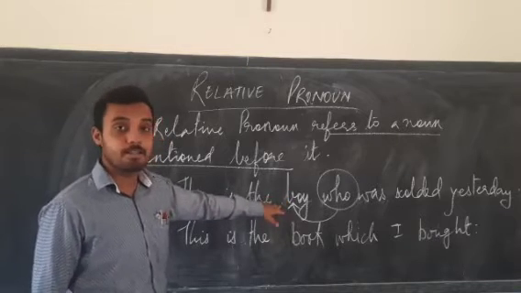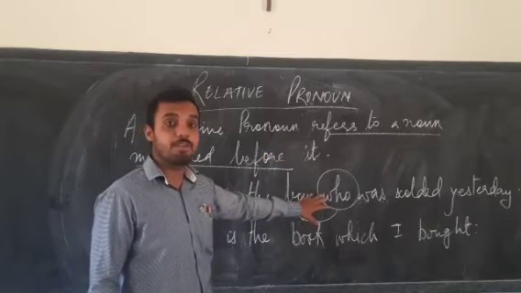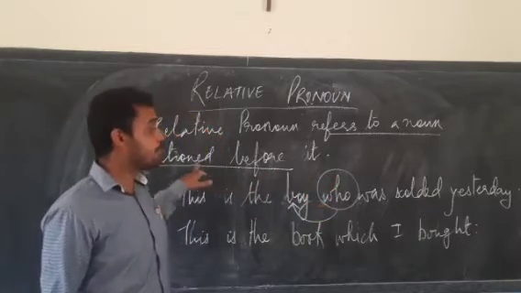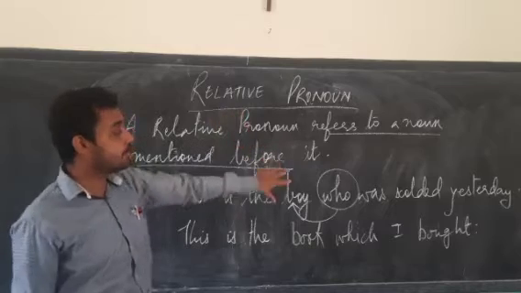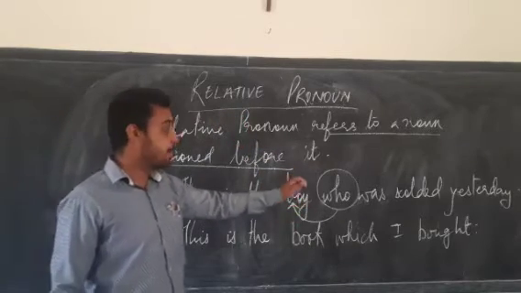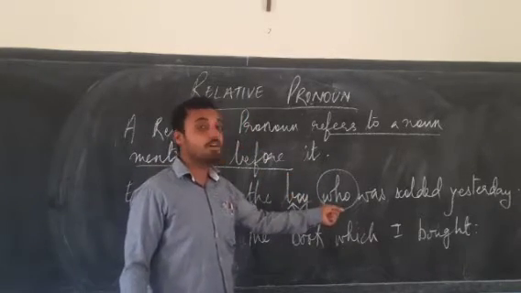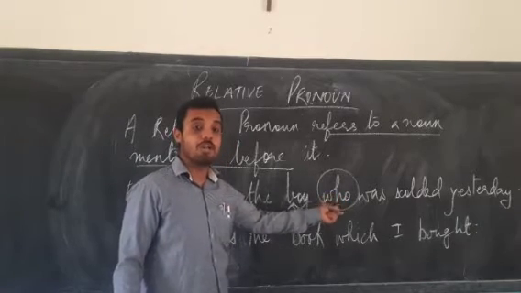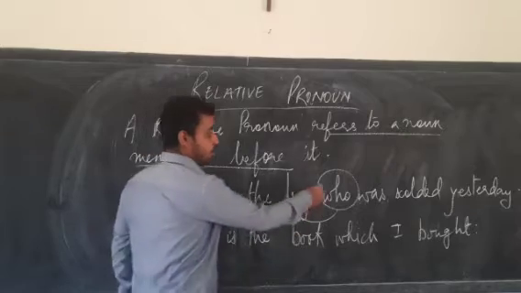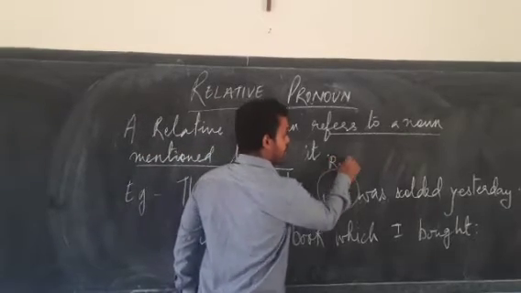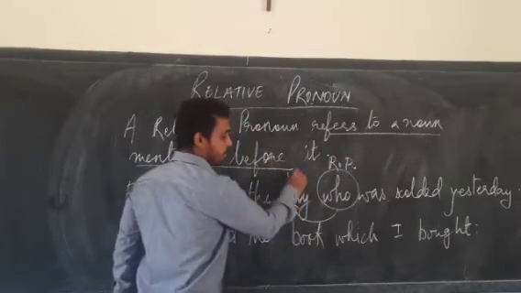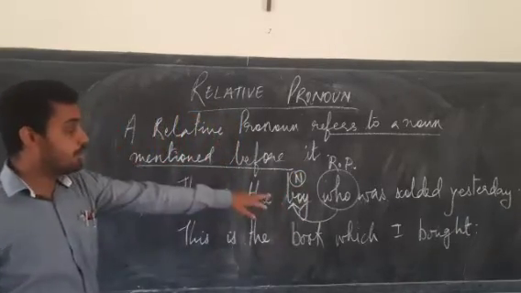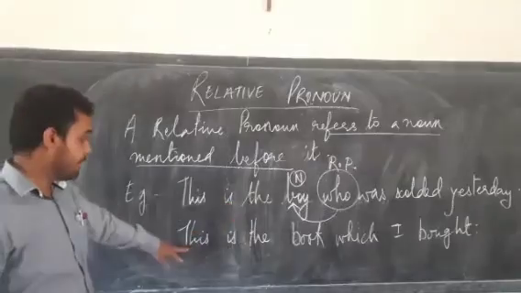And the relative pronoun that we have used is who, and who refers to a noun mentioned before it. So who is my relative pronoun? And the noun given to us in the sentence is boy. Who is referring to the noun.